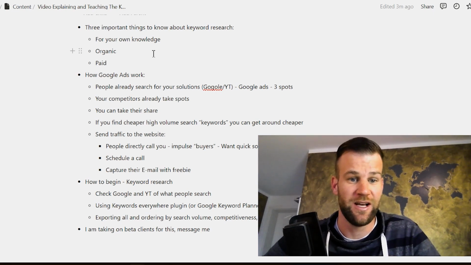Then the second reason is that you can use those keywords for organic SEO optimization on your website, so your blog articles or your website rank when people search these keywords on Google organically. Or on YouTube, when they search for these keywords, your videos, with keywords you put in the description, in the text, and in the title, are going to appear as a search result. So organic is the second reason why you should do keyword research for your niche.